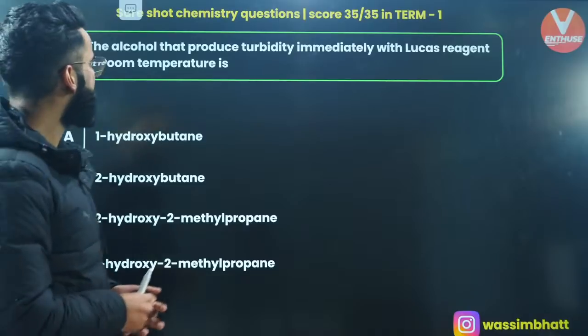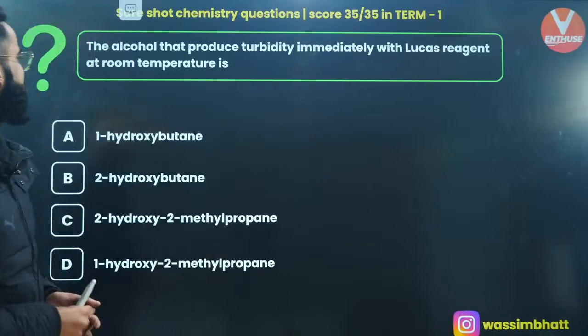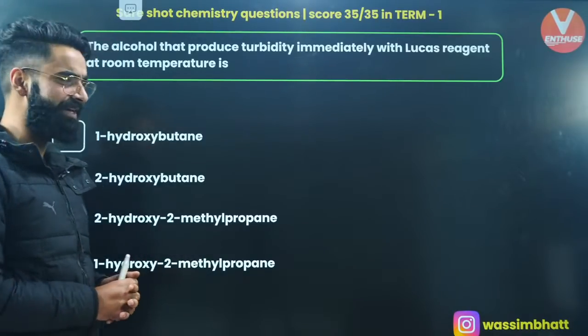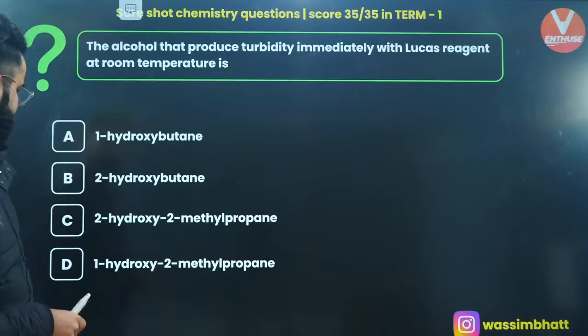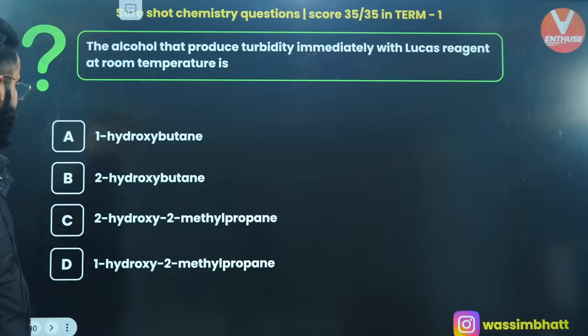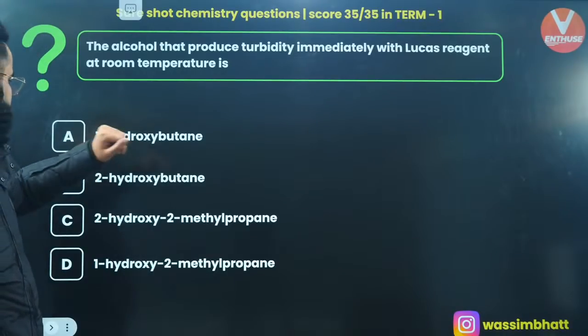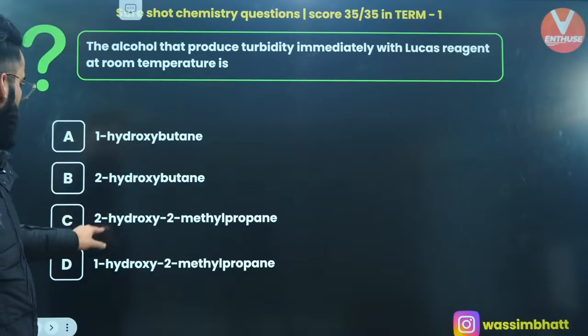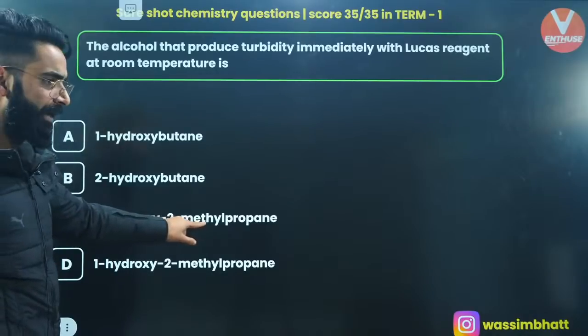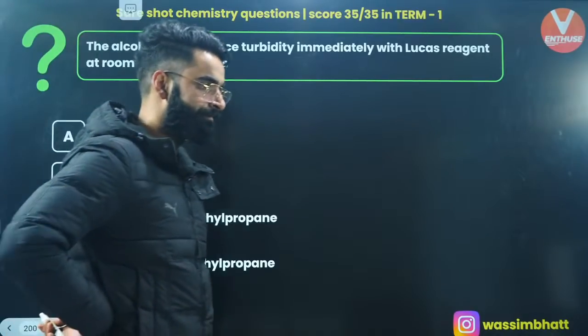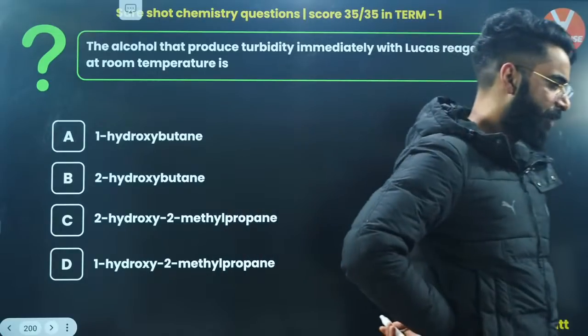Okay, the alcohol that produces turbidity immediately with Lucas reagent at room temperature. Simple, it should be a 3-degree alcohol. So which of the following is the 3-degree alcohol? 1 hydroxybutane, no way. 2 hydroxybutane, no way. 2 hydroxy, 2 methyl propane. So it's going to be option C.